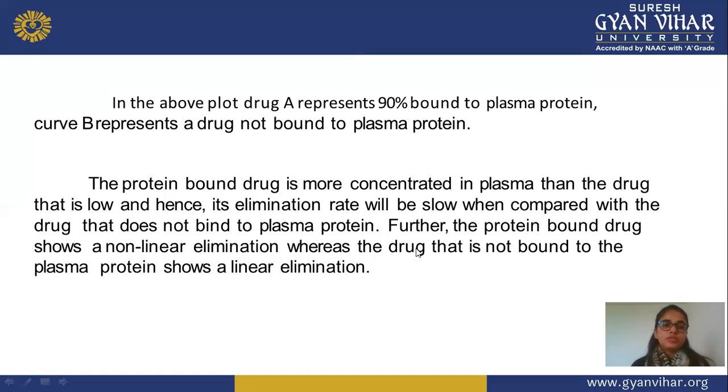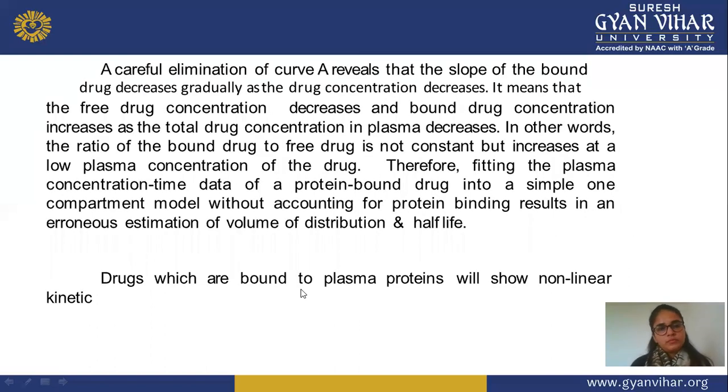Further, the protein bound drugs show non-linear elimination, whereas the drug that is not bound to plasma protein shows linear elimination. Next, careful examination of curve A reveals that the slope of the bound drug decreases gradually. Means in this graph, for A, the slope of the bound drug goes down or decreases slowly as the concentration decreases.